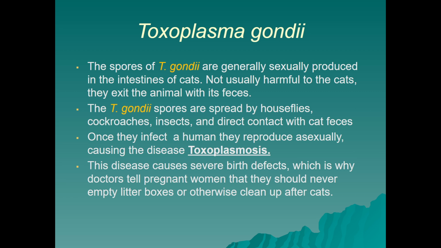We can also look at Toxoplasma gondii, and its spores are generally sexually produced in the intestines of cats, and not usually harmful to the cats, but they do exit the animal with its feces and are not destroyed. It can also travel via houseflies, cockroaches, insects, and direct contact with cat feces. And once T. gondii infects a human, they reproduce asexually, causing the disease toxoplasmosis.